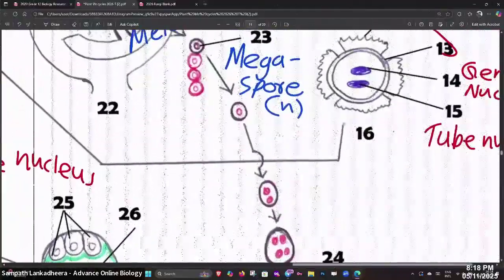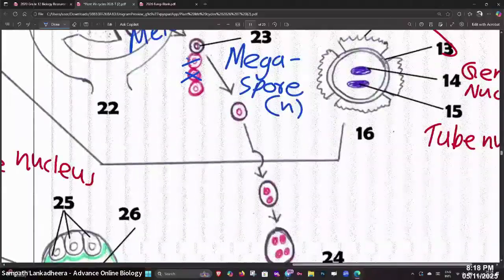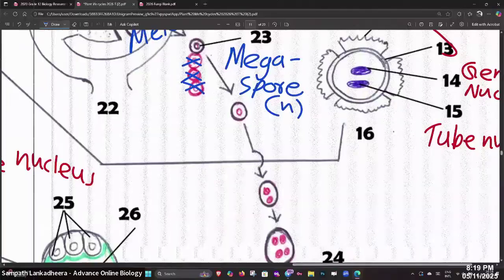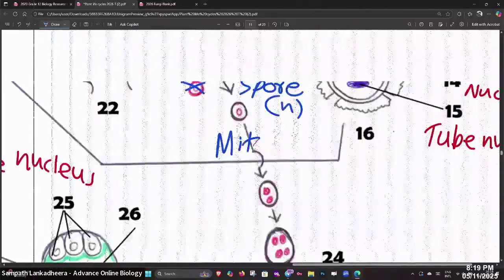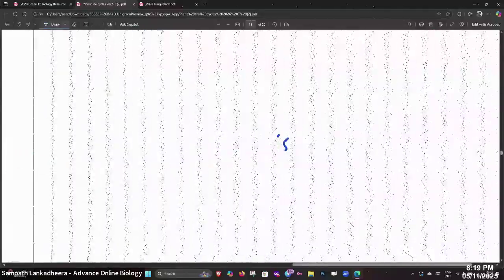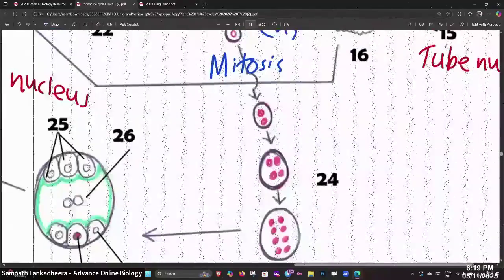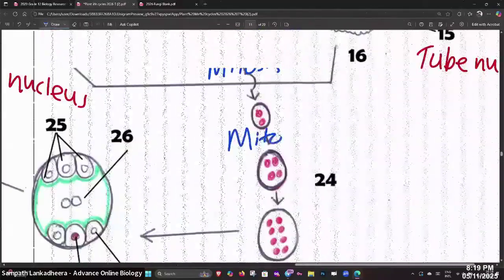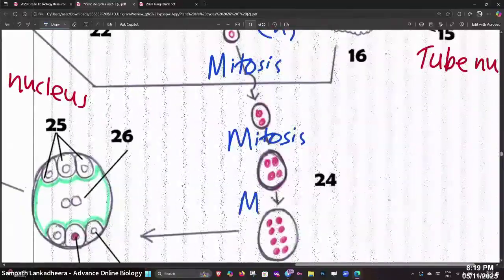Then what happens? Of the 4 megaspores that form, 3 are going to die. One remains, the mature one. So it undergoes mitosis. How many times does it undergo mitosis? Once, twice, 3 times.